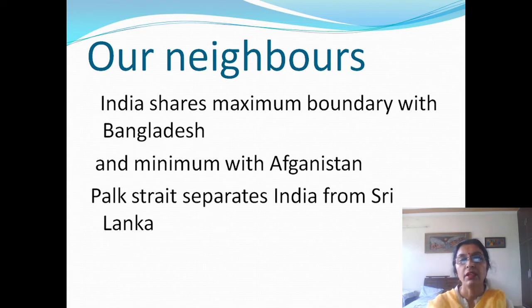Our neighbors. India shares its boundary with 7 countries: Pakistan, Afghanistan, China, Nepal, Bhutan, Bangladesh, and Myanmar. India shares maximum boundary with Bangladesh, that is nearly 4,096 km, and minimum with Afghanistan, that is only 80 km. Palk Strait and Gulf of Mannar separate Sri Lanka from India. Sri Lanka and Maldives are two island countries which are situated to the south of India.